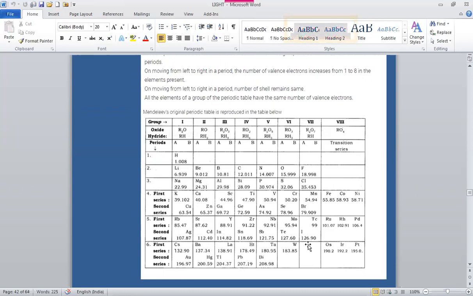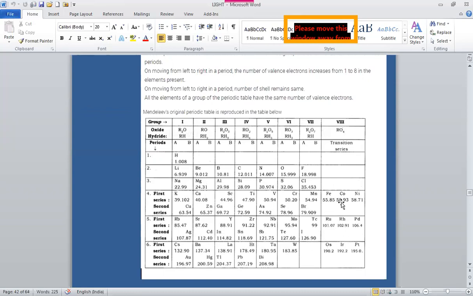Now, to explain all this came the modern periodic table. Henry Moseley, a young physicist, on the basis of his experimental determination of atomic numbers, suggested a better fundamental property that we will study in the next class.